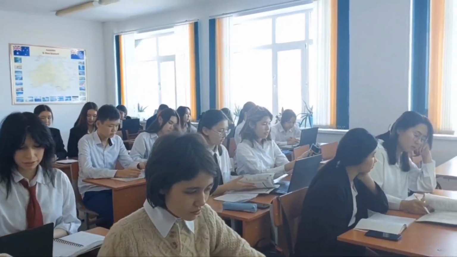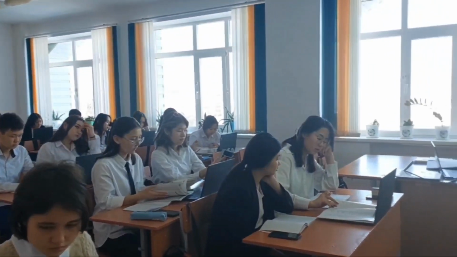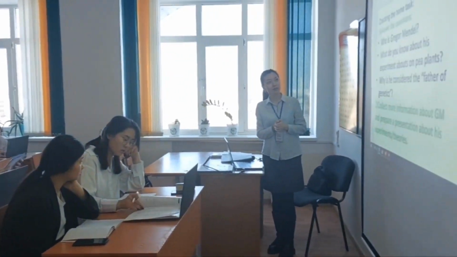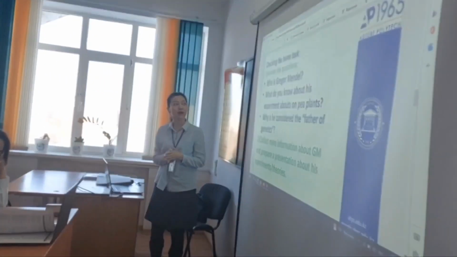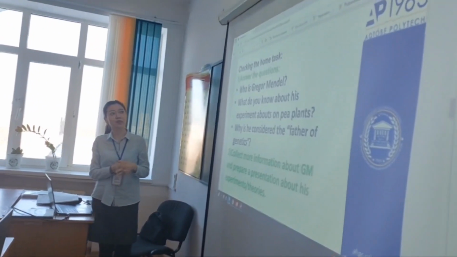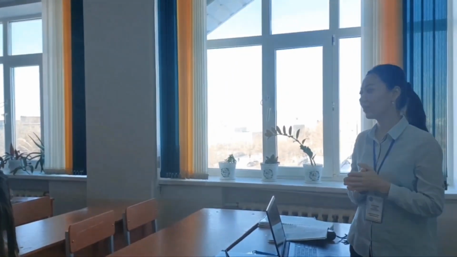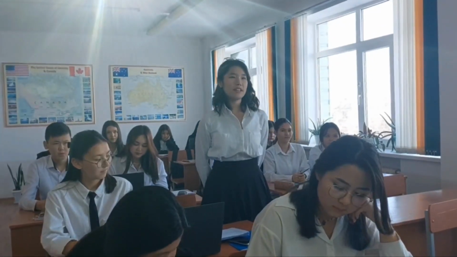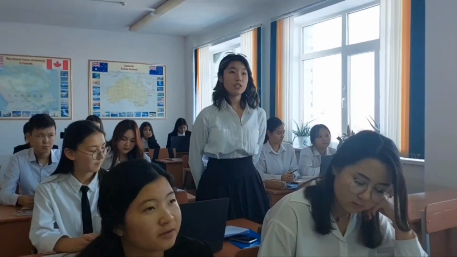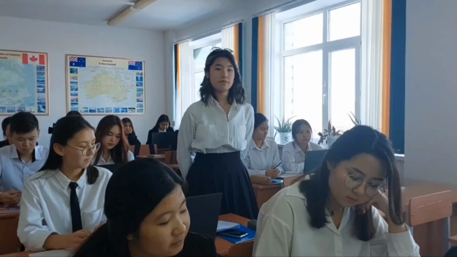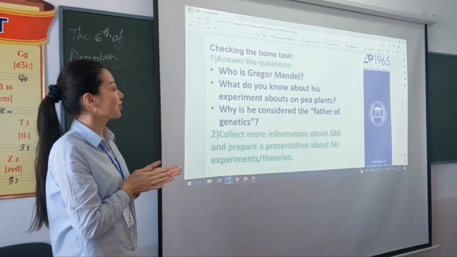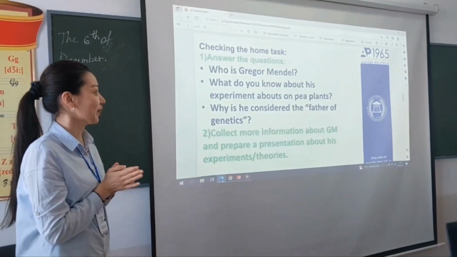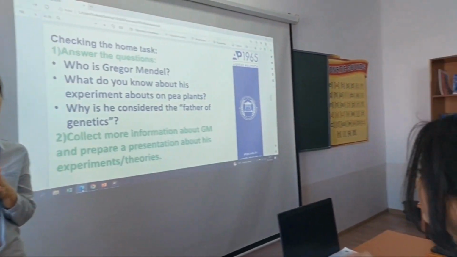Let's begin. You should read the text about Mendel. There are 3 questions with answers. The first question: who is Gregor Mendel? Who wants to answer? Nancy, please. Gregor Johann Mendel was a biologist and meteorologist. Okay, nice. The next question: what do you know about his experiment with pea plants? Who wants to answer?